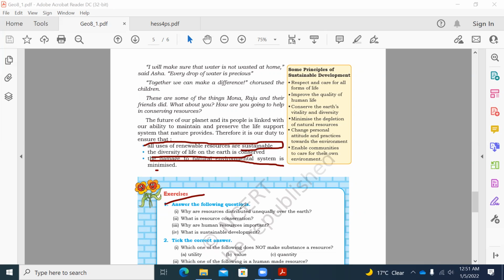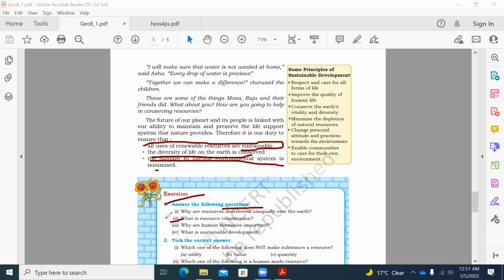Yeah, the resources are definitely distributed unequally because of physical factors. So we can't say that gold is available everywhere in India. It is available only in a particular region, a particular place that suits it. So it all depends on physical factors such as altitude, climate conditions, and terrain.